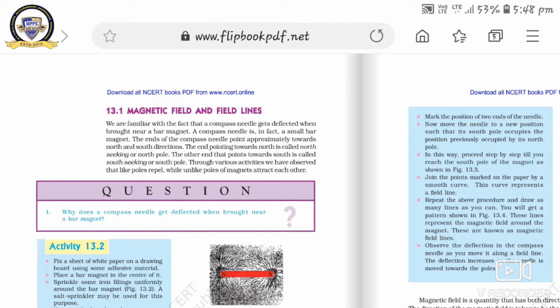It means this is a very important property of magnets. You can observe that unlike poles attract each other and like poles repel. Got it? You can observe it.